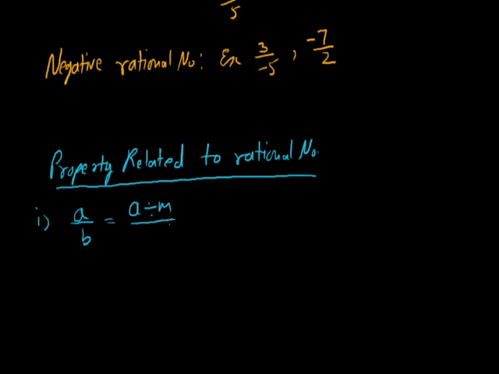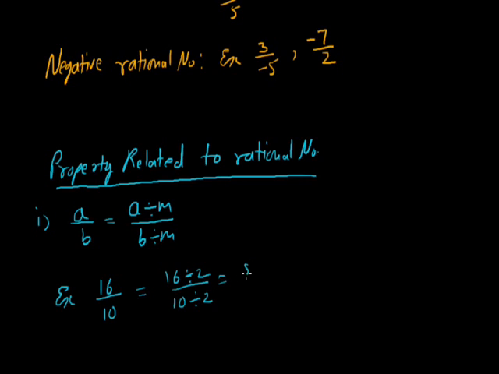We divide numerator by m and the denominator by m. The value of the rational number does not change, it remains the same. If we divide the numerator and denominator by the same number, the value of the rational number remains unchanged. For example, if we have 16 upon 10, we can divide numerator and denominator by 2.